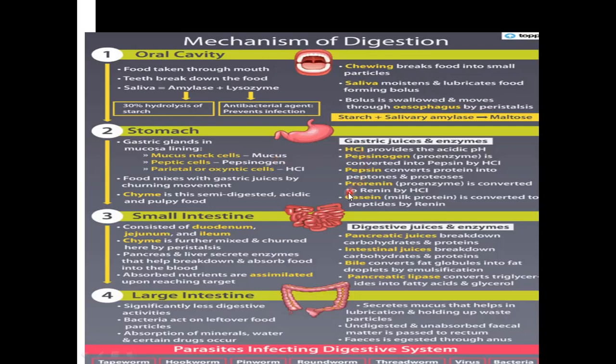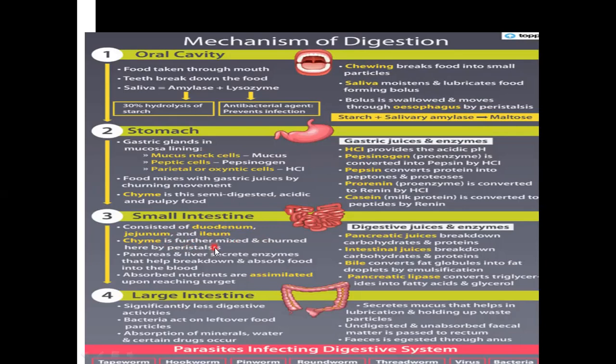Okay. Then we come to the next part, the small intestine. So what are the parts of the small intestine? Remember, I told you: duodenum, jejunum. Jejunum is the highly coiled part, and ileum. Okay, these are the three parts of the small intestine. And from the stomach, what is coming? Chyme, the churned and partially digested food is coming. So chyme is further mixed and churned here again by peristalsis.